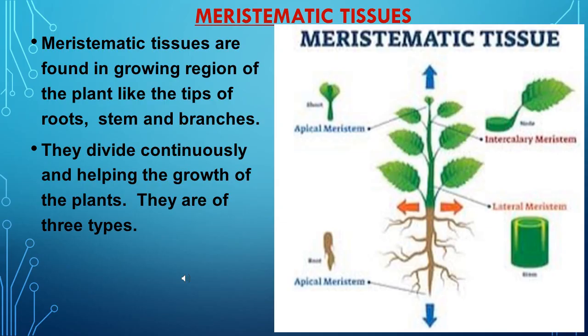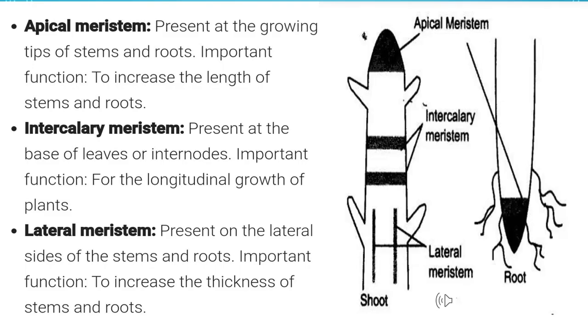Meristematic tissue is also known as dividing tissue. Yes, it's found at certain points in plants, so growth occurs at those points only, like the root tip and shoot tip. The cells of meristematic tissue divide continuously and help in increasing the length and diameter of the plant. Yes, and as they mature, they convert into permanent cells. Depending on the region where they are present, meristematic tissue is classified into three groups: apical, intercalary and lateral meristem. Now, let's discuss each of them.